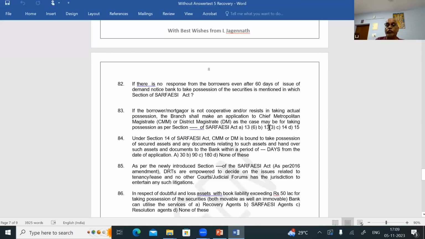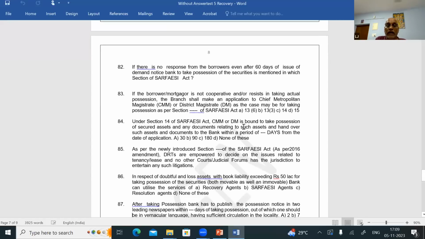Question number 83: what is section number 14 relevant in SARFAESI Act? Options: demand notice, possession notice, taking possession with the assistance of the Chief Metropolitan Magistrate. So, as per section 14, this can be implemented. Question number 83, answer is C.